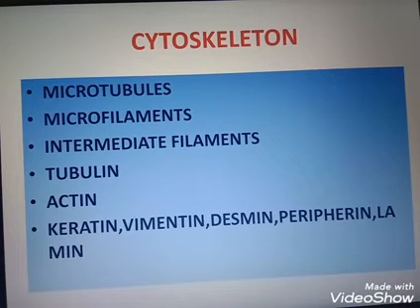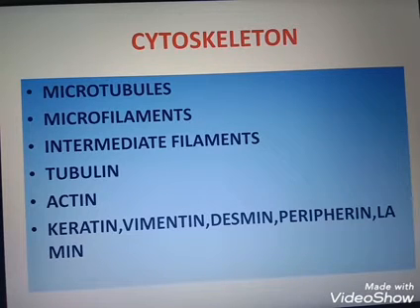Then the microfilaments are made up of the protein actin. They are either scattered or organized into networks or parallel arrays within the matrix. They are known to play a major role in the motion or change in shape of the cell. Such cellular movements are associated with microfilaments. That means the cells can move. The amoeboid movement, the sliding movement or protoplasmic movement that occurs in the cell, happens only because of the microfilaments.